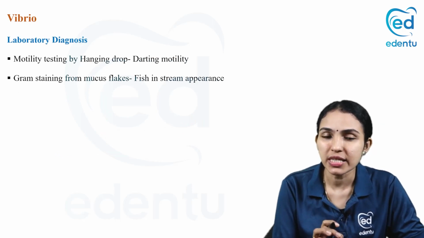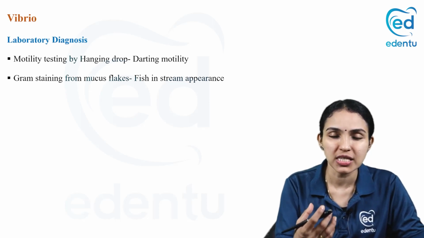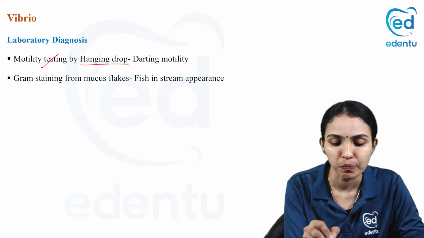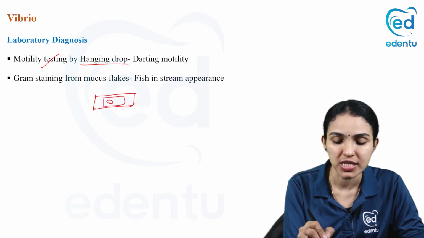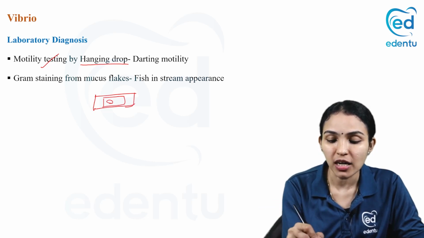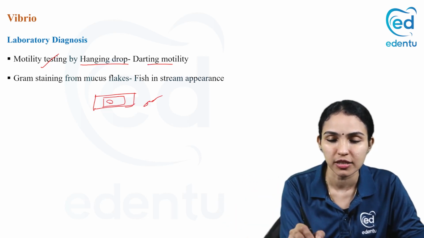So when it reaches the lab, what will you do if you get the sample in a transport medium or if you get the sample in lab? Immediately you can perform a motility testing by hanging drop method. You take a slide, you put a drop of the sample. It's a special kind of slide with a depression. You put a cover slip and you examine under the microscope. Then you can see that darting motility. This bacilli will be moving, rushing fast from one field to the other. That's called the darting motility.